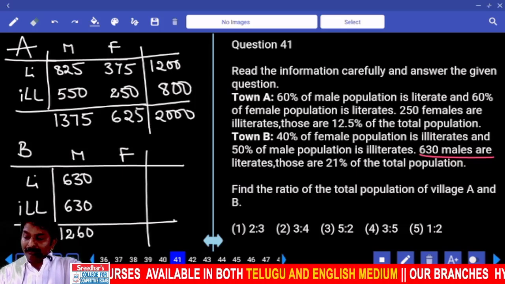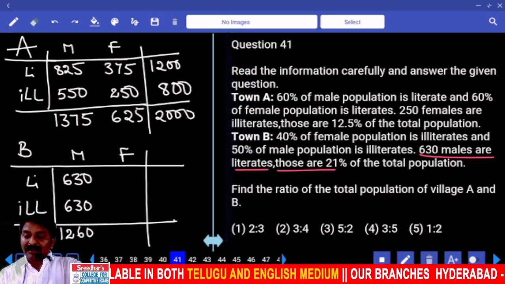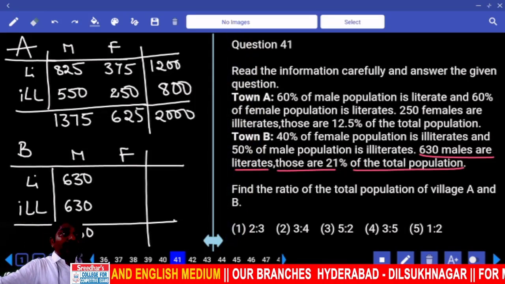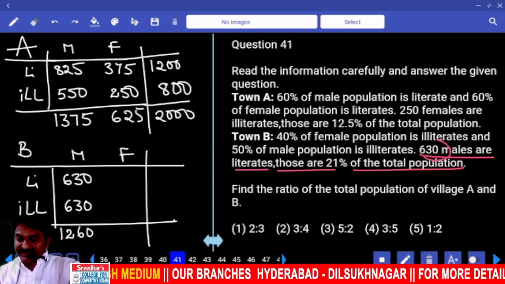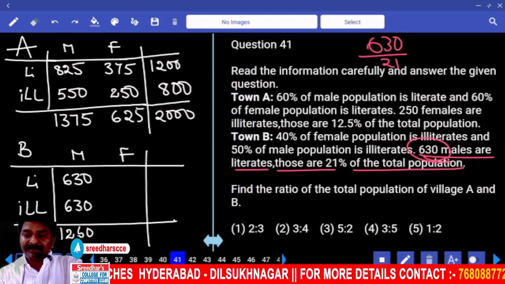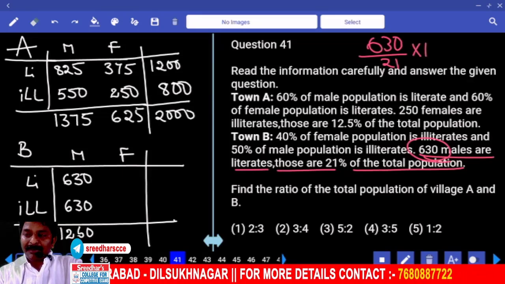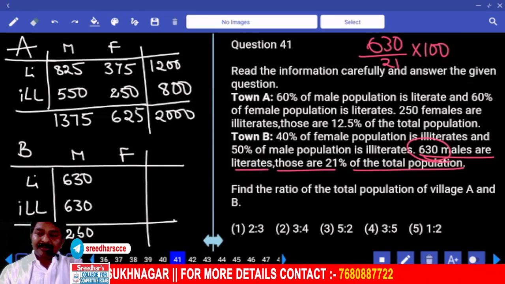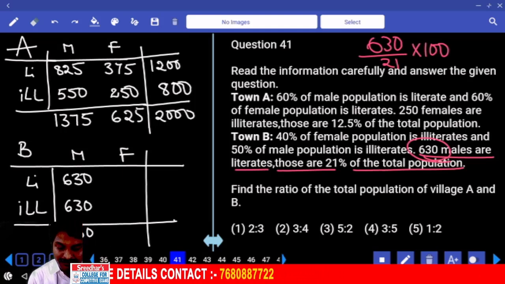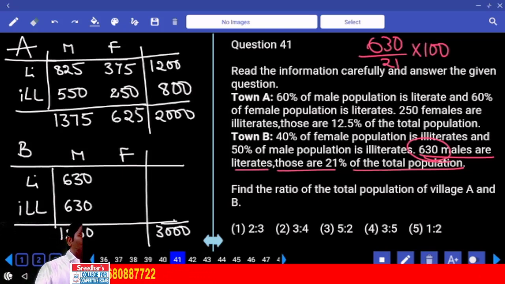630 male are literates. Those are 21% of total population. Out of total population, 21% is 630. Then 1% value is equal to 630 divided by 21, and total population will be into 100. 630 by 21, 30. 30 into 100. So total population is 3000. Out of them, 1260 are male.